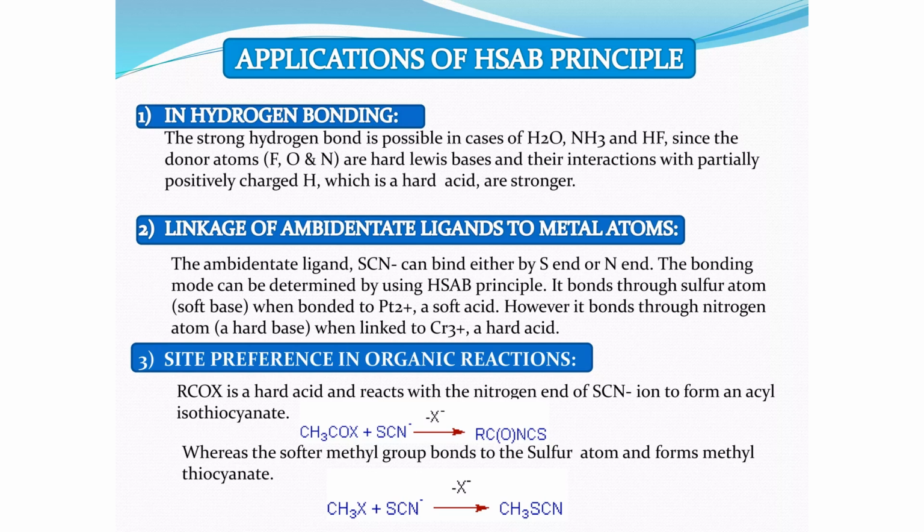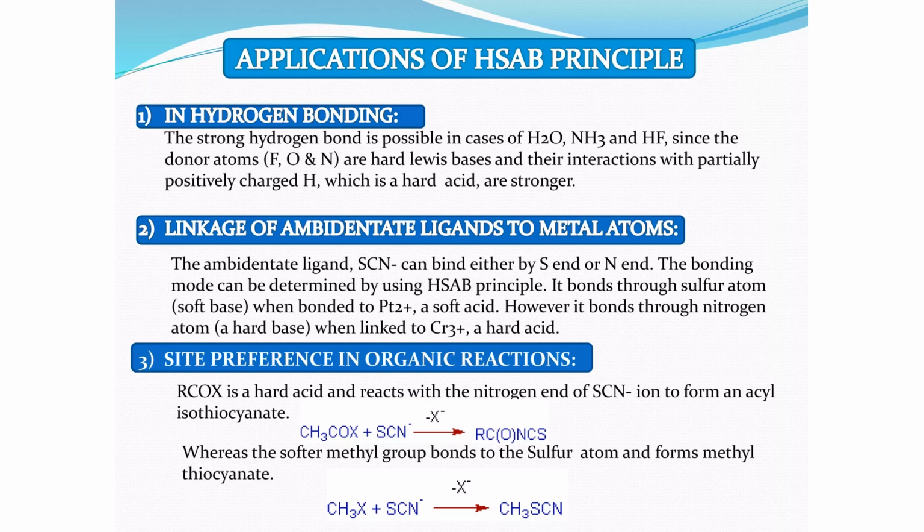For example, in case of SCN, right? So we have two donor sites. One is cyanide site, which is a small sized group of atoms, while the sulfur is having two lone pairs. The sulfur has a large size, right? So here in this case, the cyanide is a hard donor or hard base, while sulfur is a softer base. So it depends on whether it's coordinating with a hard acid or soft acid, it will make a difference.